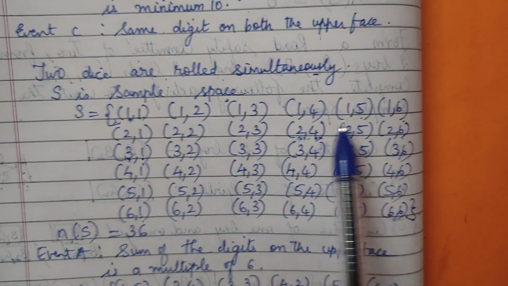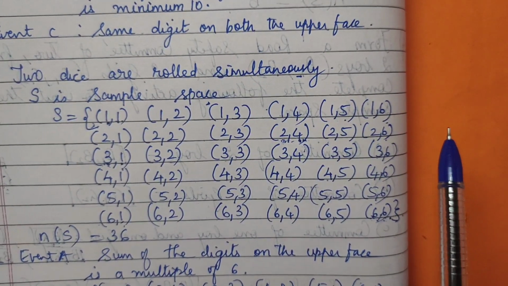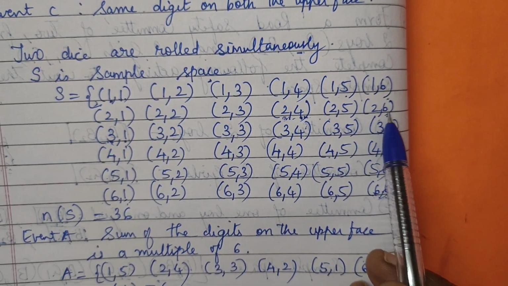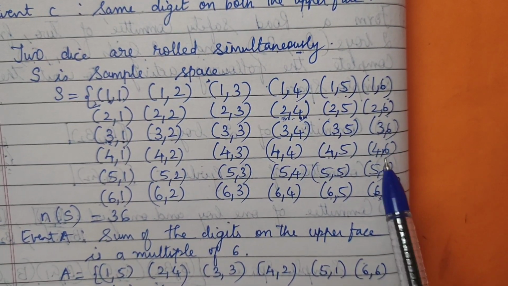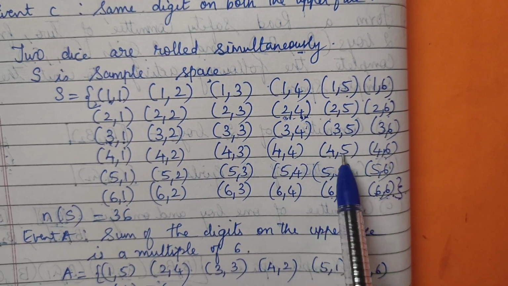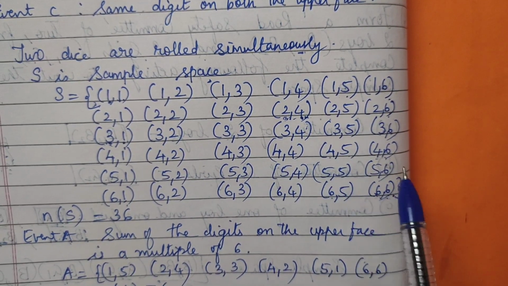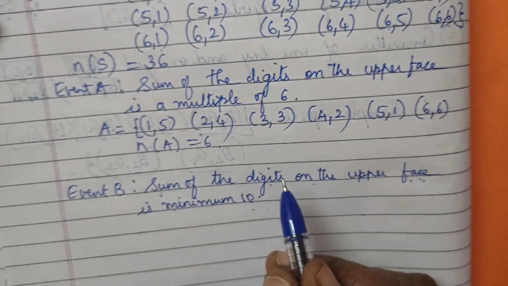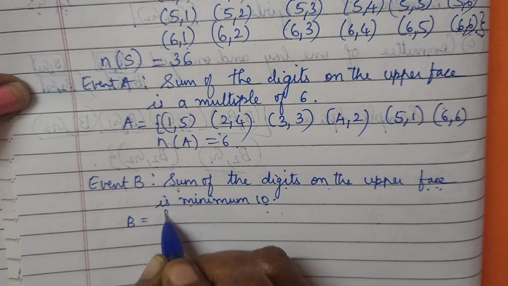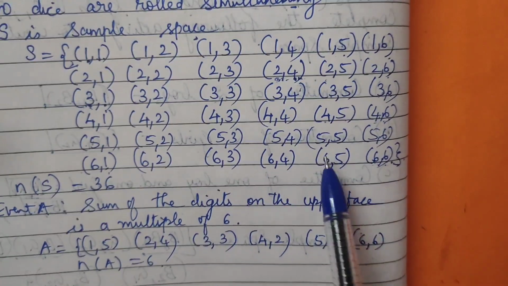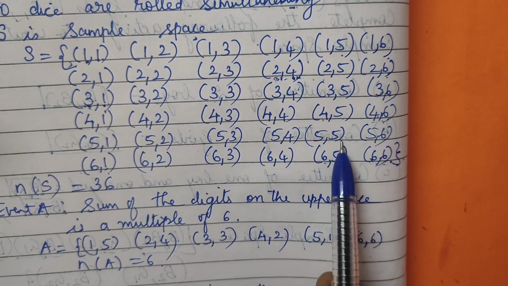So see here where we will get. 1 + 6 is 7. Even the bigger number, 1 + 6 is 7. We want minimum 10. 2 + 6 is 8. 3 + 6 is 9. 4 + 6 is 10 we are getting, because before this all are small numbers. 4 + 5 is 9. Okay, so 4 + 6 you will get 4 comma 6. So we will write it B equals to 4 comma 6. 4 + 6 is 10. So what else you can have? 5 5. 5 + 5 is 10.